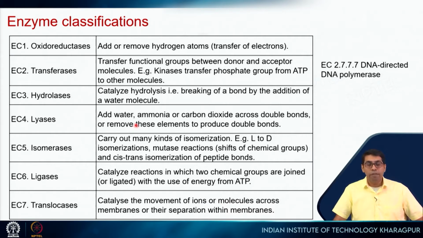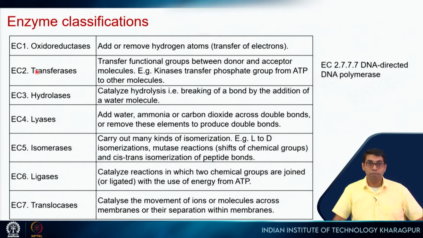Now, every enzyme is given a unique enzyme classification number. For example, this enzyme classification number 2.7.7.7 is actually for DNA polymerase, right? Not just any DNA polymerase, it is DNA-dependent or DNA-directed DNA polymerase. What it does is take a nucleoside triphosphate and transfer that molecule to the growing chain of the DNA, right?